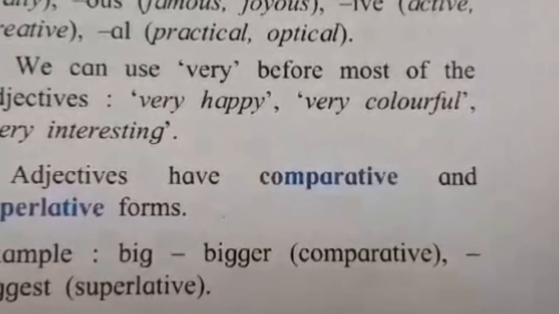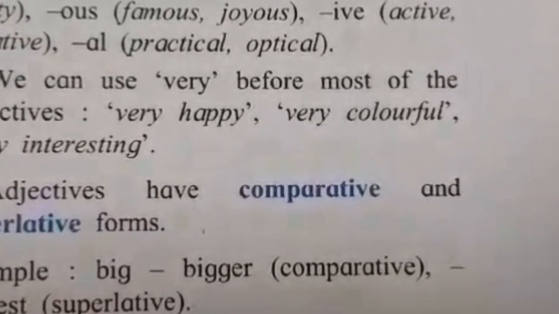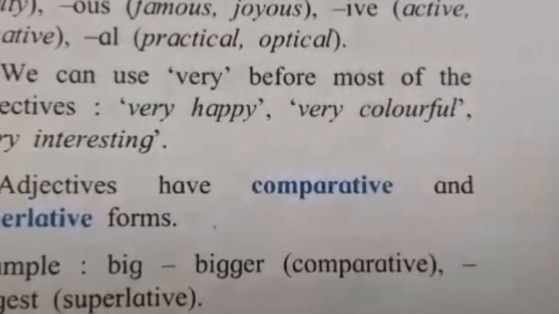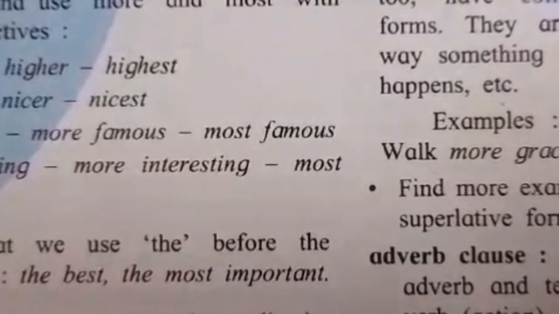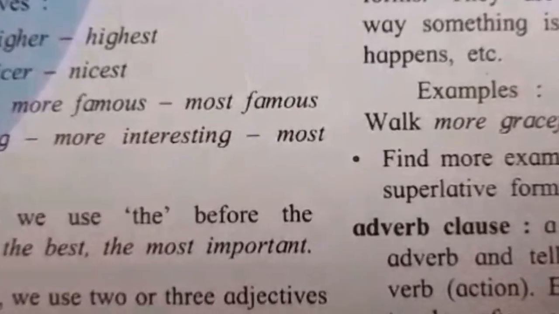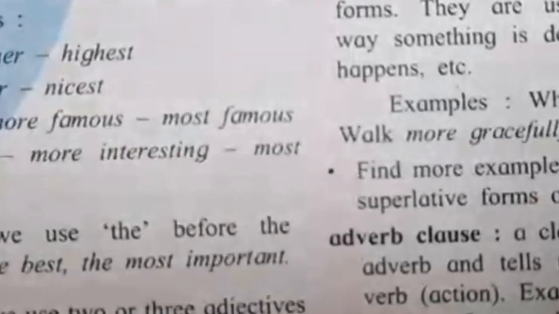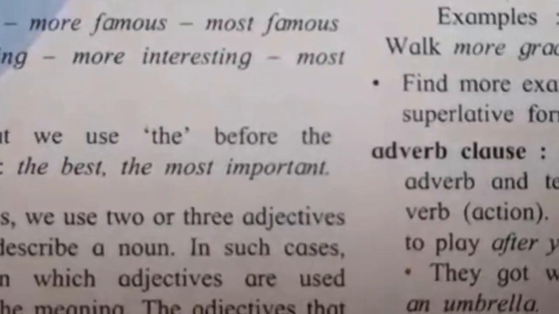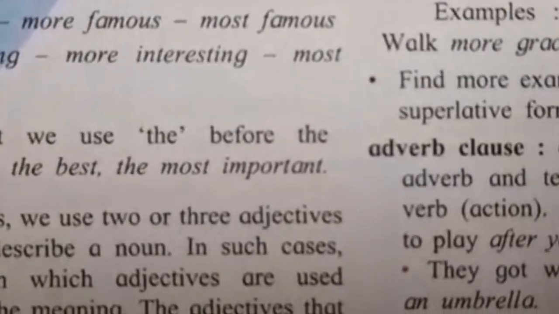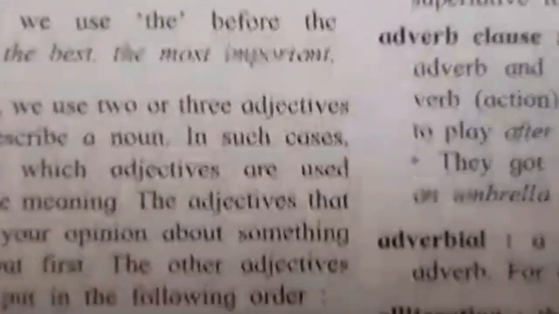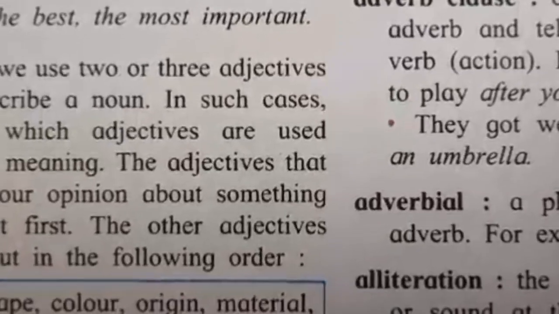Adjectives have comparative and superlative forms. Example: big, bigger, biggest. Bigger is comparative and biggest is superlative. We usually add -er or -est to short adjectives and use more and most with longer adjectives, like high, higher, highest; nice, nicer, nicest; famous, more famous, most famous; interesting, more interesting, most interesting. Note that we use the before the superlative, like the best, the most important.